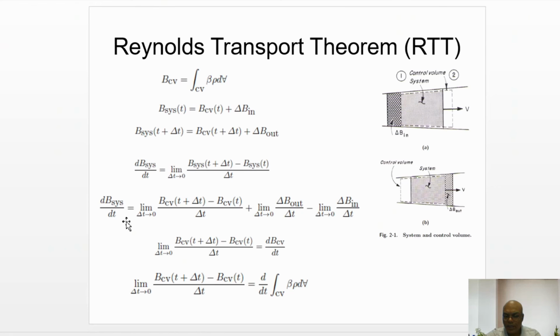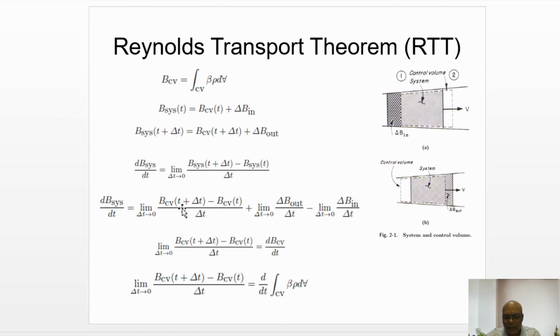So B system at t plus delta t is equal to BCV at t plus delta t plus delta B out, and B system at t is equal to BCV at t plus delta B in, so that came here.